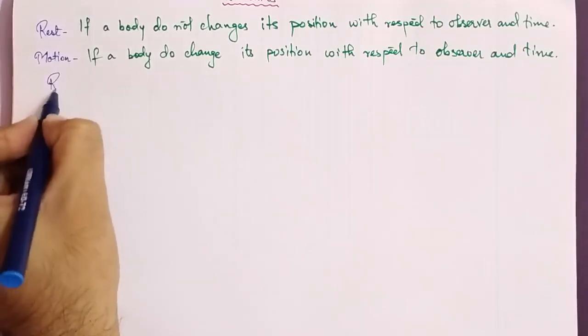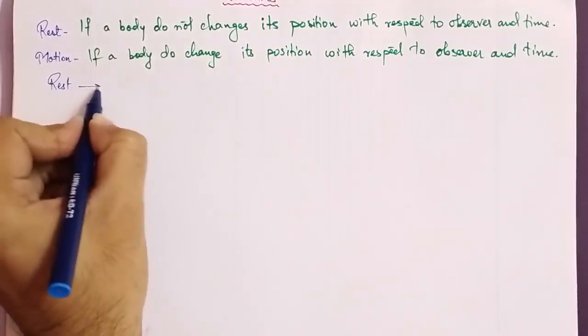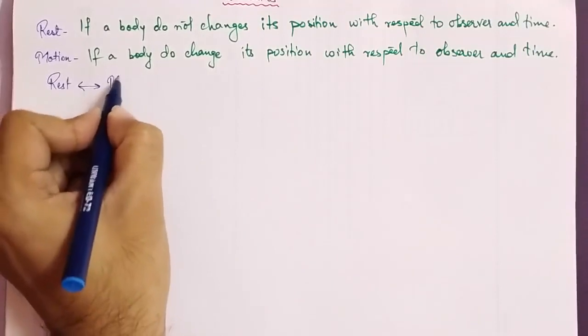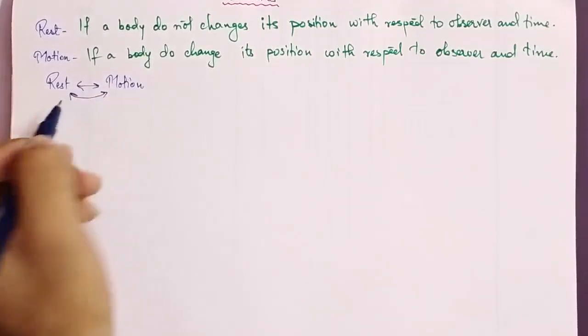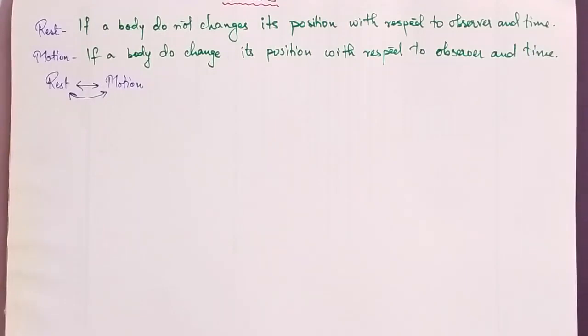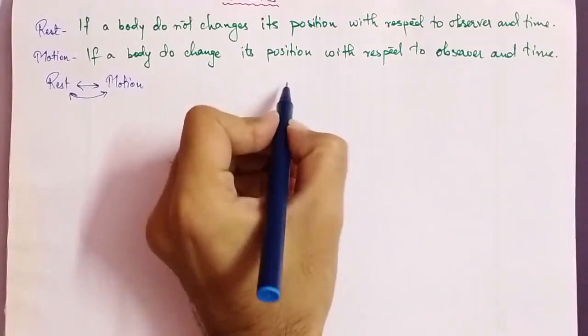Rest and motion are the two important terms, and they are relative terms. That means they are connected with each other. A body in motion can also be called at rest, and a body at rest can also be seen as in motion. We will see this with an example.